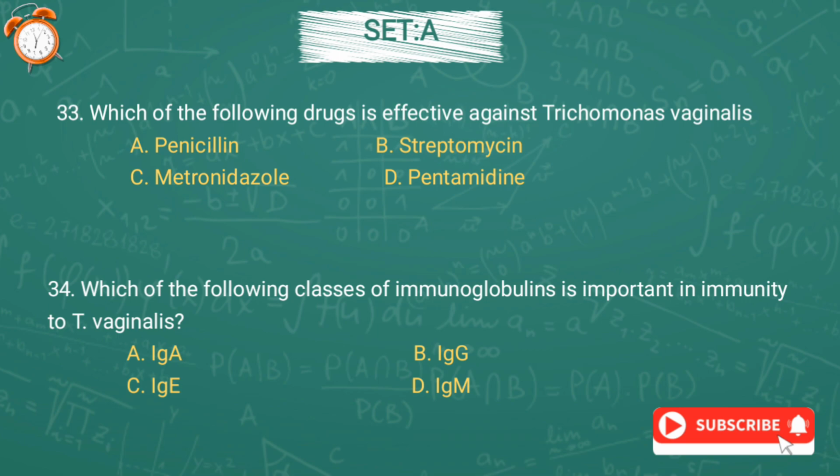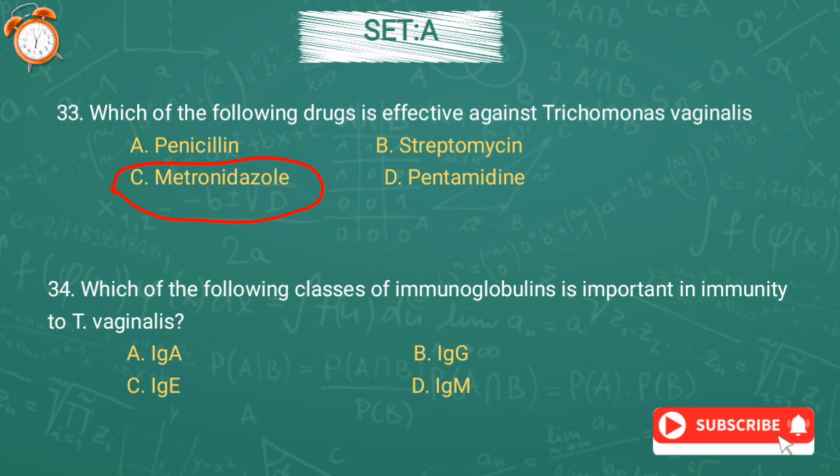Now, question number 33. Which of the following drugs is effective against Trichomonas vaginalis? Option A, penicillin, option B, streptomycin, option C, metronidazole, or option D, pentamidine. And the correct answer is option C, metronidazole.